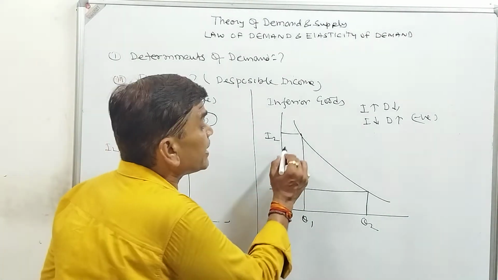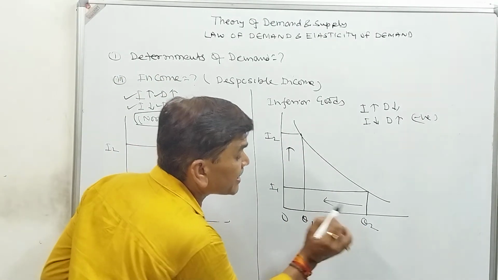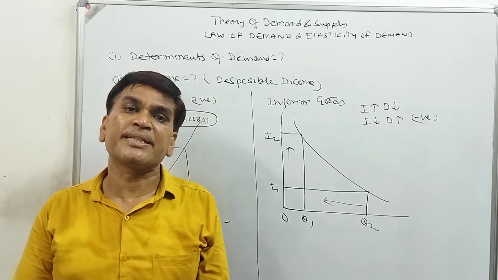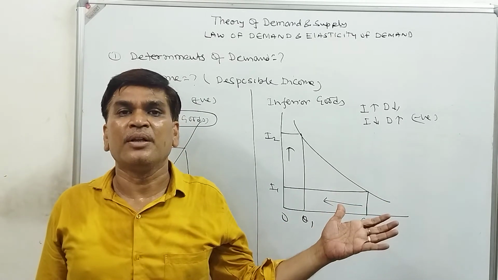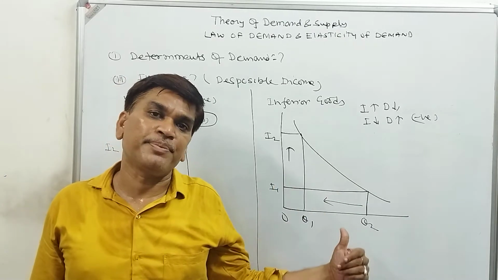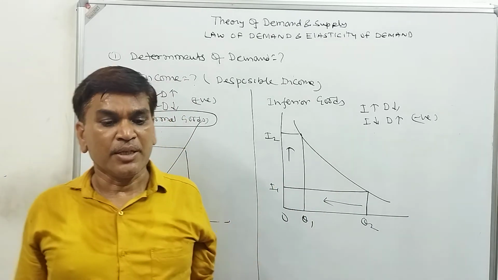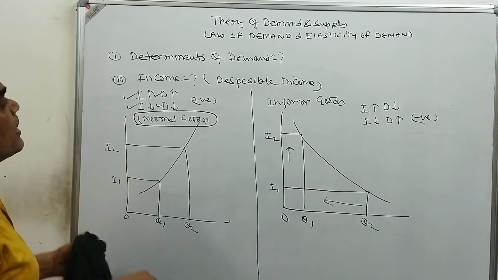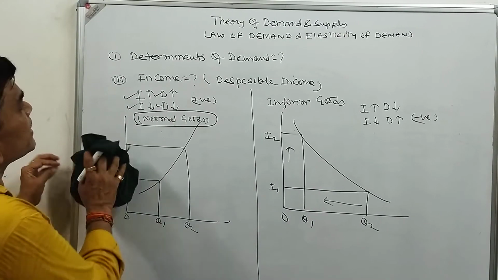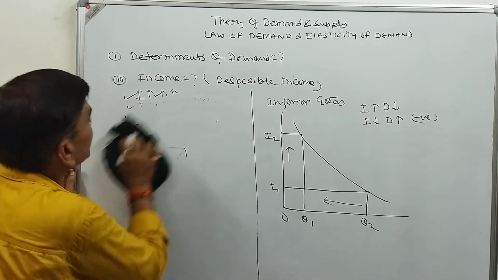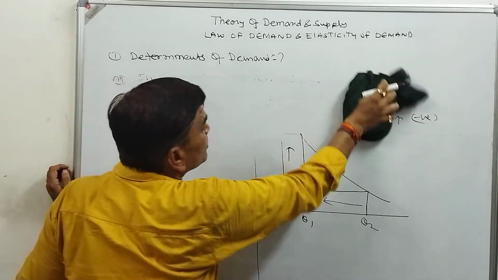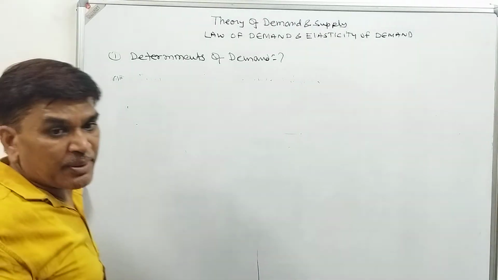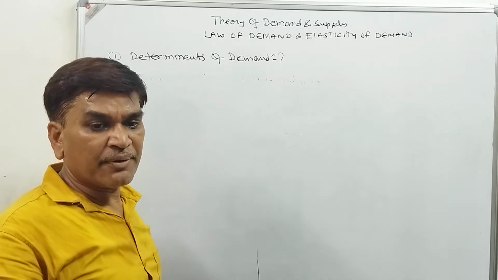But when his income increases, he will purchase less inferior goods, because he will purchase more good normal goods instead of inferior goods. So income also has an effect on demand, and it may have a positive or a negative relation. For normal goods it may be a positive relation, but if inferior goods are there, it may have a negative effect.